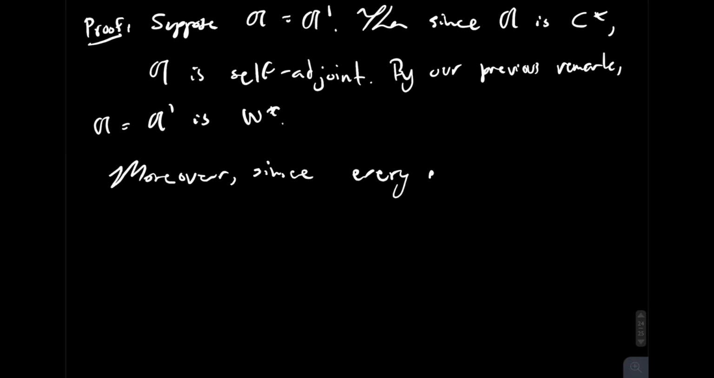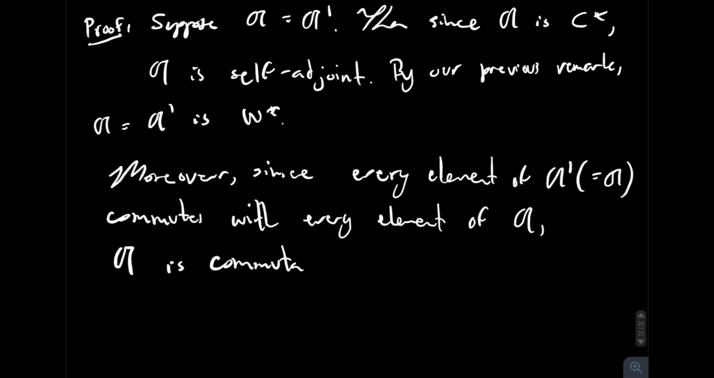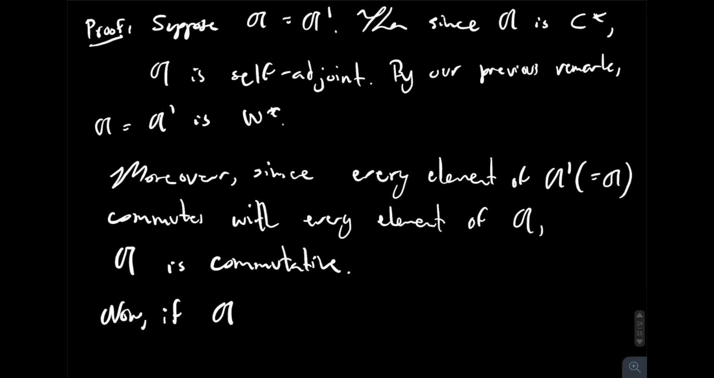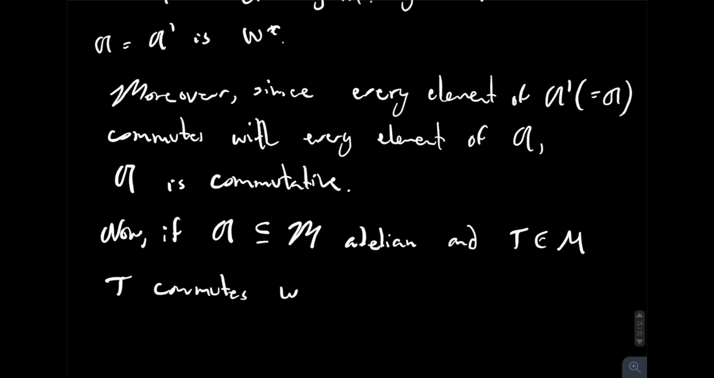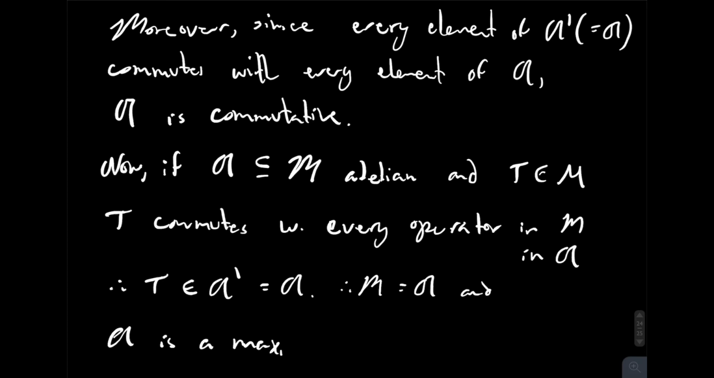Moreover, since each element of the commutant, which is A, commutes with each element in A, well, then we have that A is commutative. Now, if we suppose that A is contained in some other commutative C-star algebra, M, and we have an operator T in M, note that T commutes with every operator in M, and therefore commutes with every operator in A. Therefore, T is in the commutant of A, which is equal to A. Therefore, M is equal to A, and A is a maximal abelian W-star algebra.